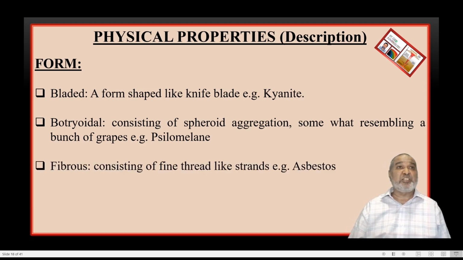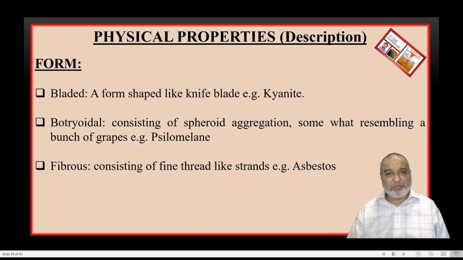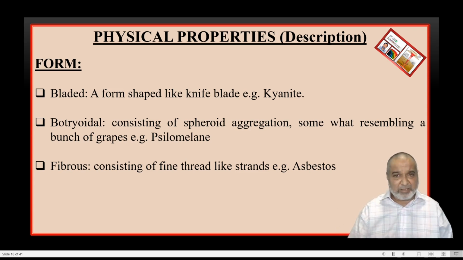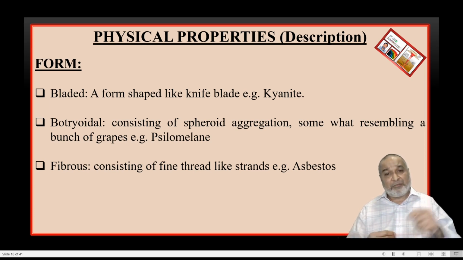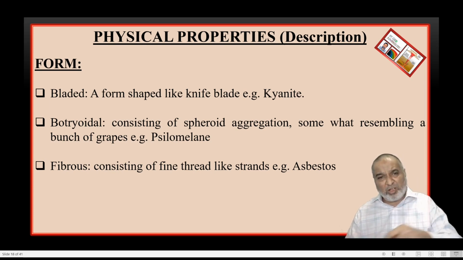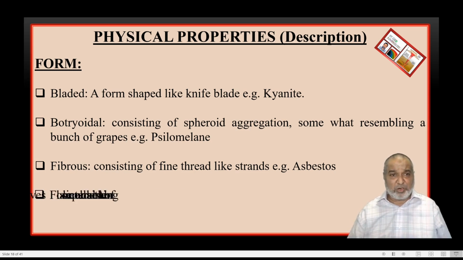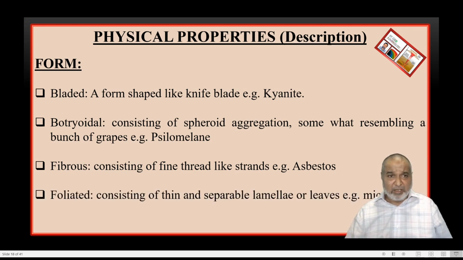Next one, fibrous form. Again, this is a typical diagnostic property of asbestos. Fibrous form: the forms are in the form of strands. If it is a fresh one, it looks like hair. You will take them one by one. Small threads will come out of this fibrous asbestos. This is a diagnostic property of this mineral.